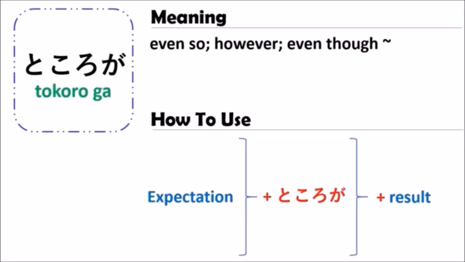That means you should have some expectation first, followed by ところが, and after ところが you tell the result. What is the result of the expectation? In a case like this, it has the meaning of however, even though, or even so.